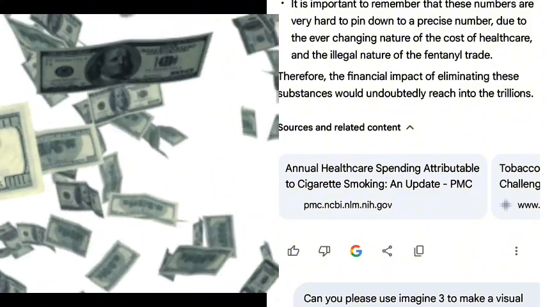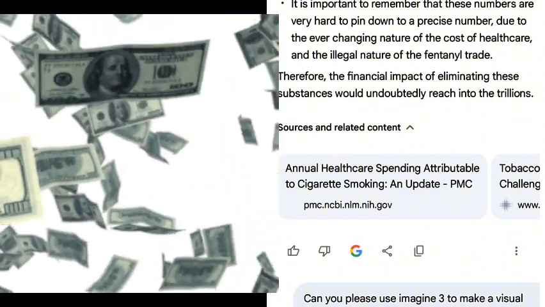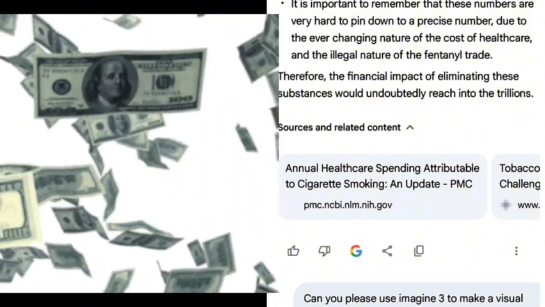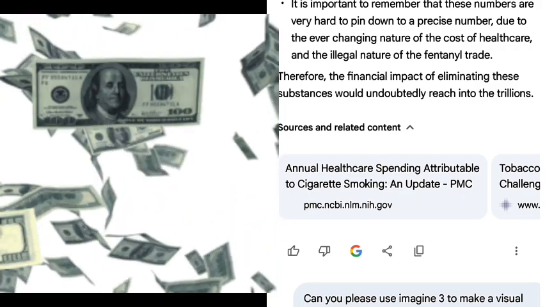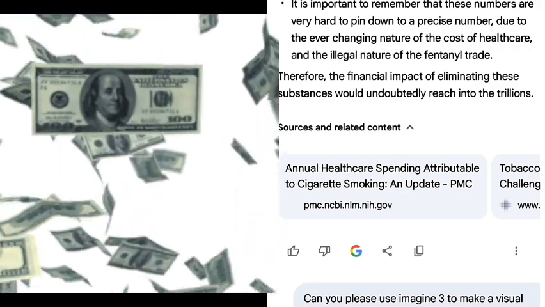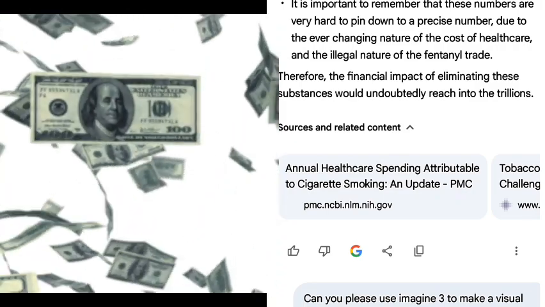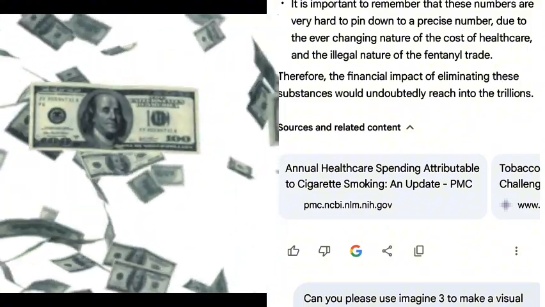Therefore, the financial impact of eliminating these substances would undoubtedly reach into the trillions. Determining which would be easier to eliminate, fentanyl or tobacco, is a complex question with no simple answer. Both substances present unique challenges. Here's a breakdown. Fentanyl. Challenges.